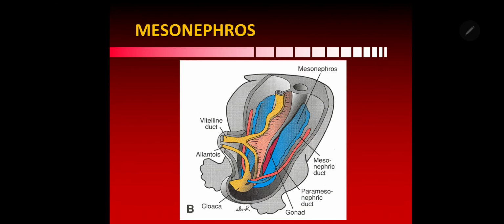And here you can notice that you are seeing the entire mesonephros, and here is the gonad on the medial side on either side of the dorsal aorta. You are also seeing the gut tube there.